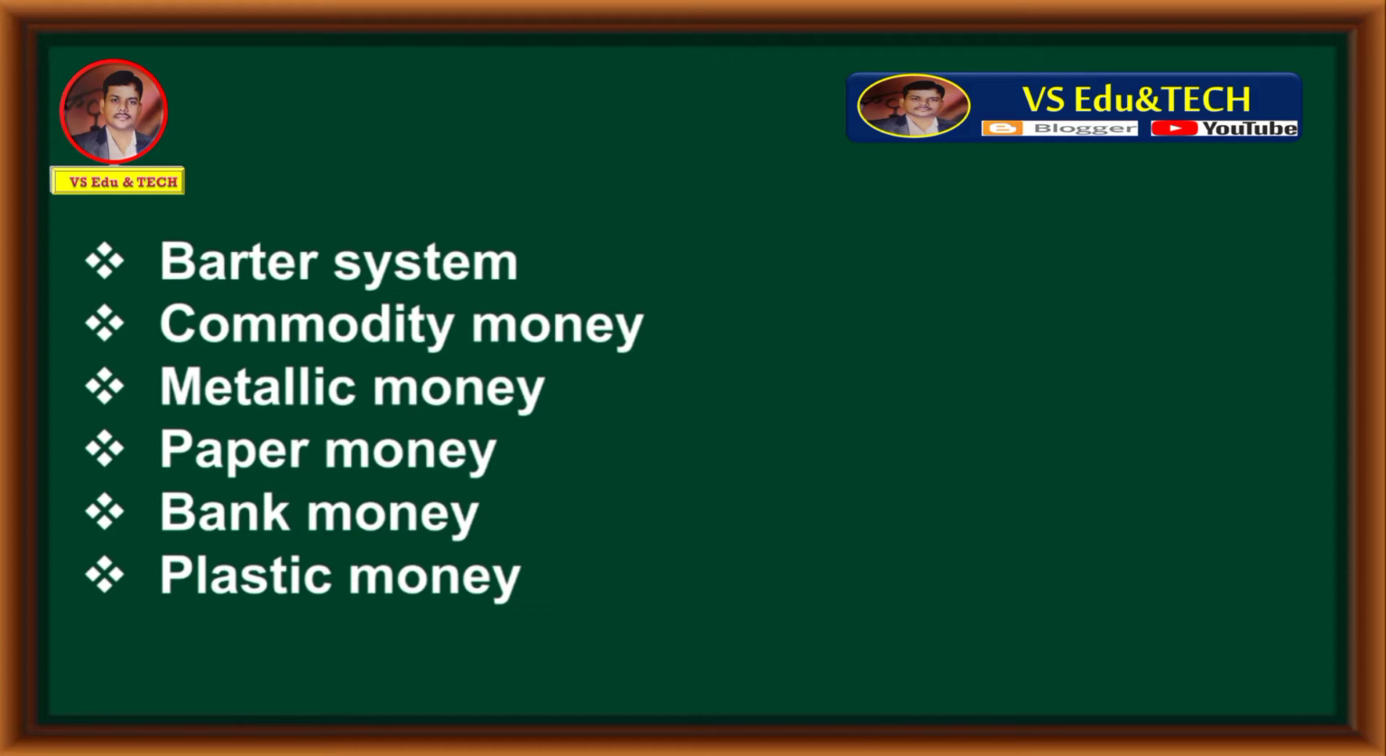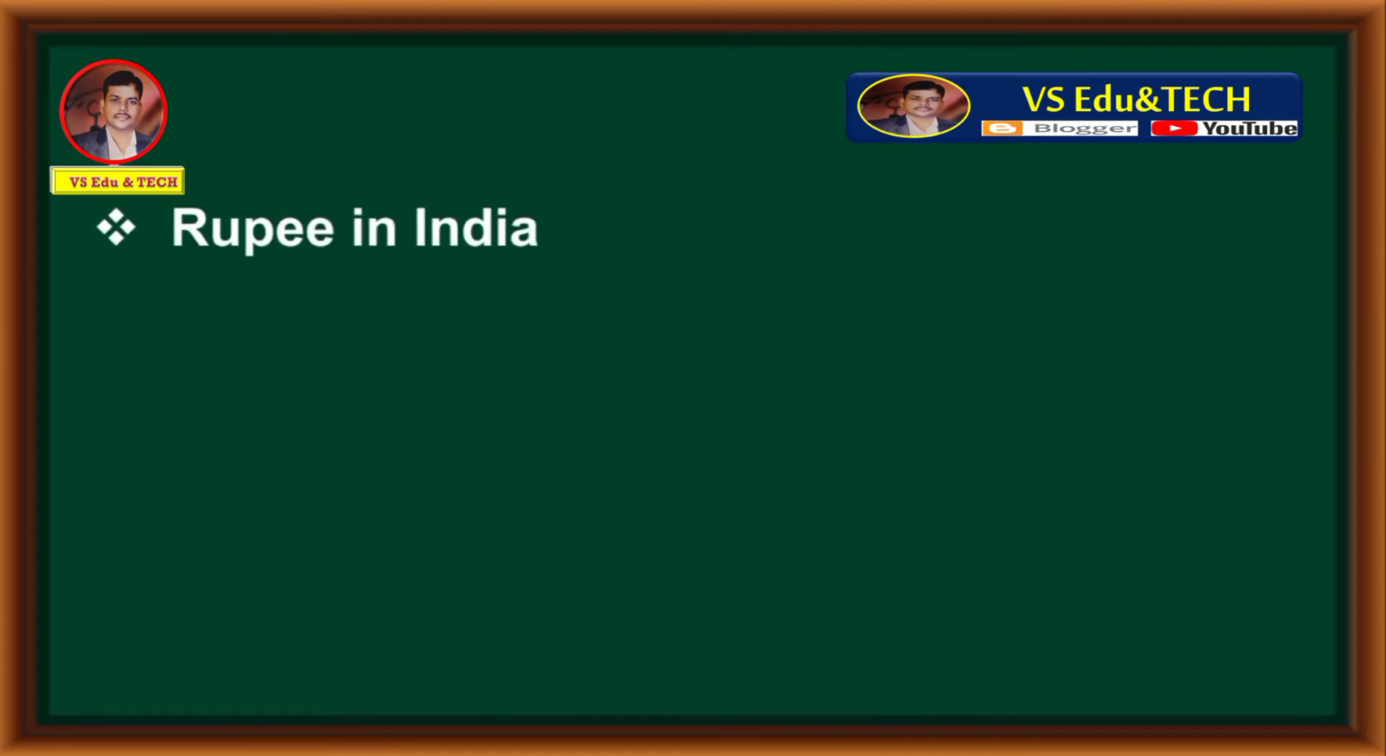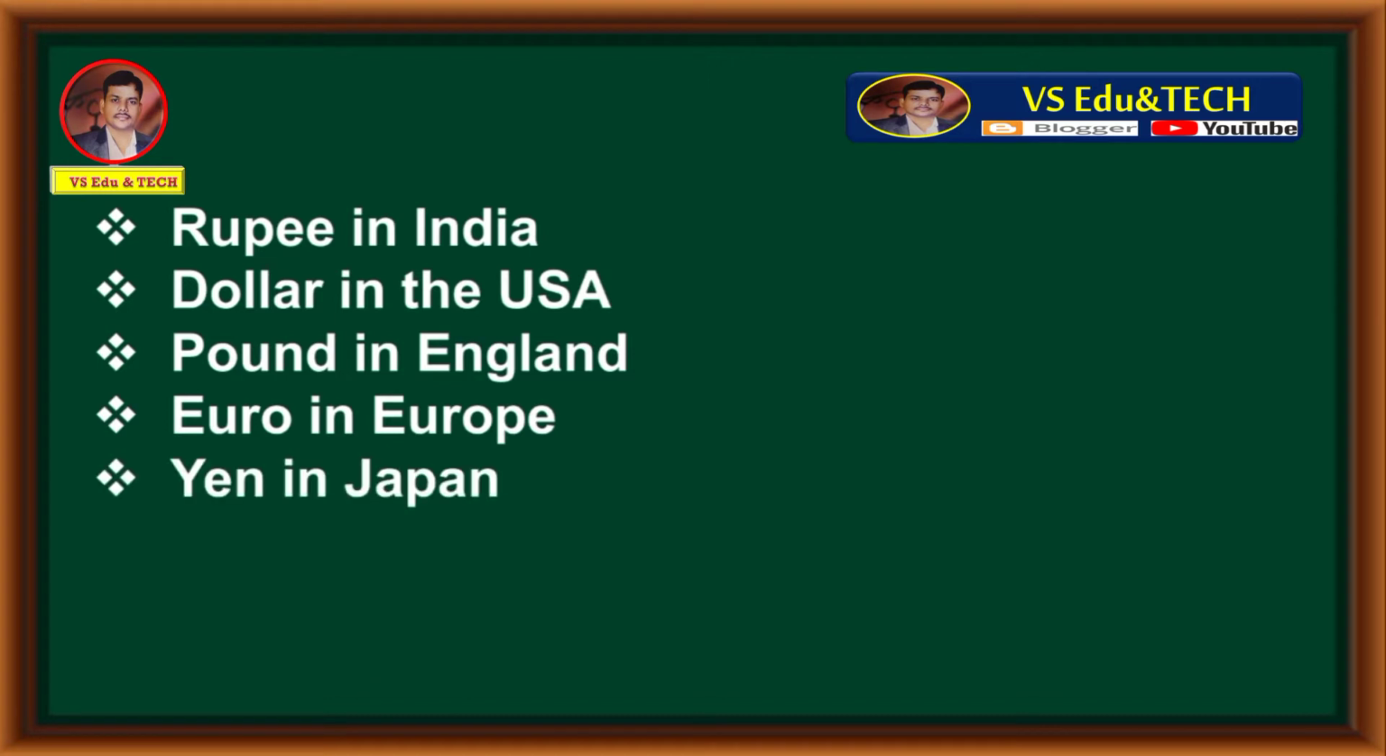Let's move to question number 2. Give examples for paper money. Answer is rupee in India, dollar in the USA, pound in England, euro in Europe, yen in Japan, yuan in China. These are the examples for paper money.